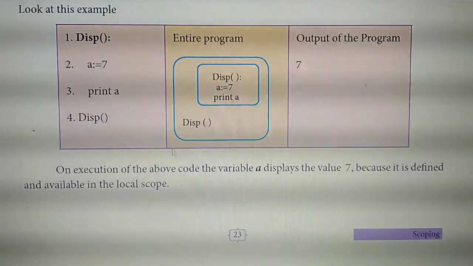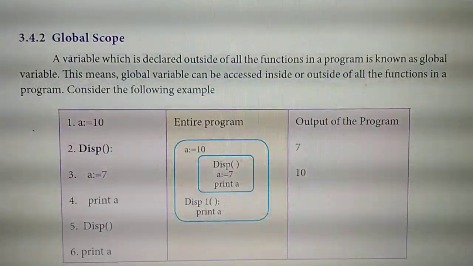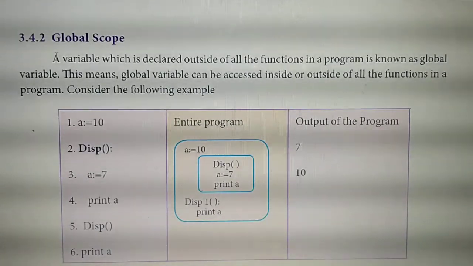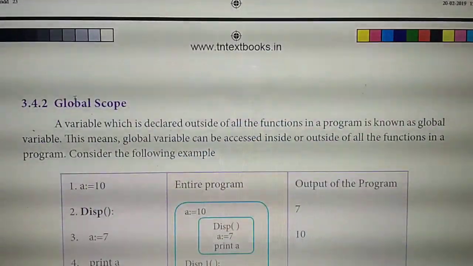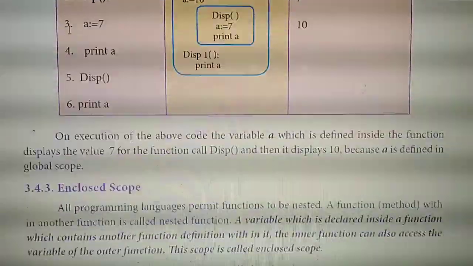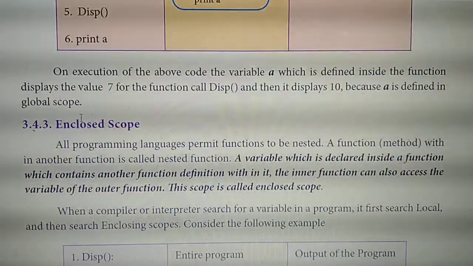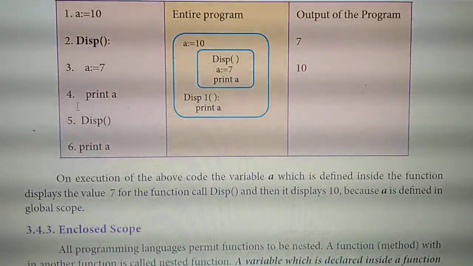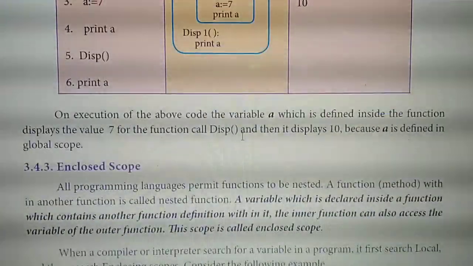Have you all marked? Then second 3-mark question, global scope. Same, starting from here, a variable which is declared outside. Next page, okay? Page number 24. Global scope, starting from here to till here, global scope, before the enclosed scope. Here, each and every question, the diagrams you should draw. Okay, like this you need to write.